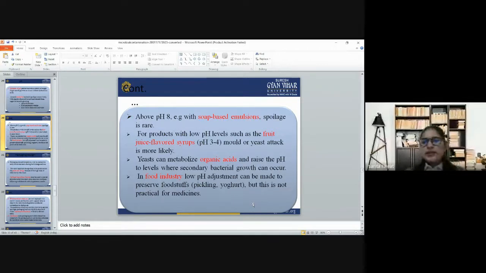Then above pH 8, for example in soap-based emulsions, spoilage is very rare. For products with low pH levels such as fruit juice flavored syrup, where the pH level is 3 to 4, mold or yeast attack is more likely to happen. Yeast can metabolize organic acid and raise the pH level, where secondary bacterial growth can occur. In the food industry, low pH adjustment can be made to preserve foodstuffs like pickles and yogurt, but this is not practical for medications.